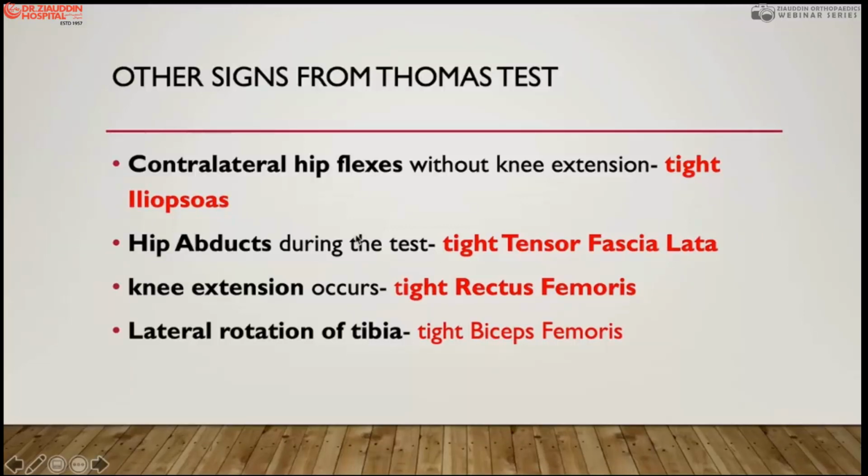But if it abducts with the Thomas test, then it is the tight tensor fascia lata. If knee extension occurs on the same side of the test, then it is tightness of the rectus femoris as well. But if the hip abducts or rotates laterally, externally, while doing the Thomas test, then we say there may be a tightness of the biceps femoris.